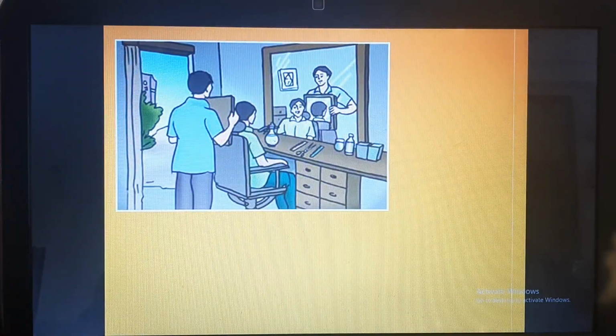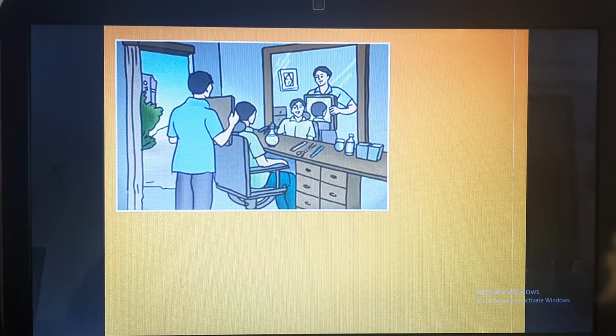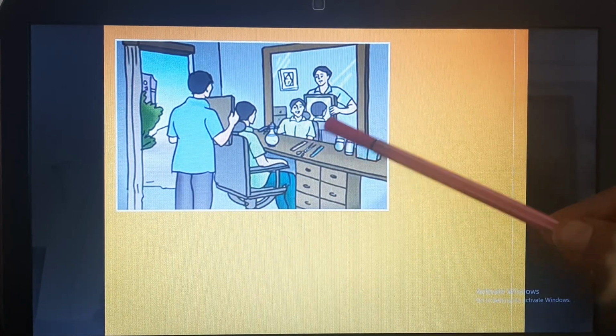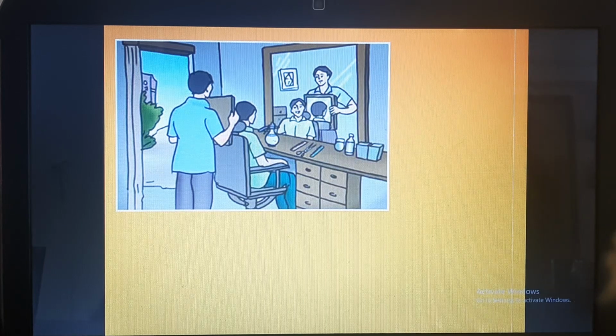Whenever you take a haircut, you cannot see what is on your back. So what does the hairdresser do? She shows a mirror, and the image which is formed in the back mirror acts as an object for the front mirror, and therefore you can see this image here. So this is a practical application of multiple images.